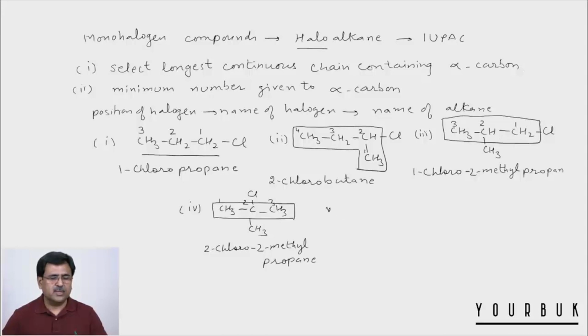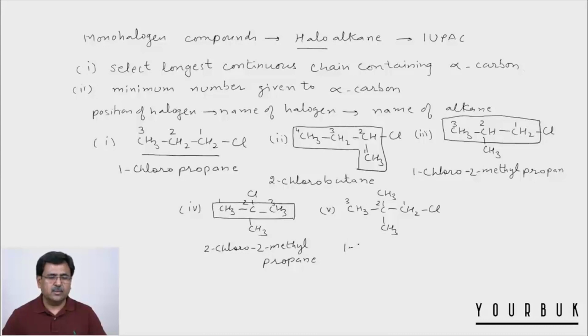Now this is our fifth example, CH3, CH3 and CH2Cl. Now in this case again we have a chain of 3 carbon and the numbering starts from right side. So 1, 2 and 3.